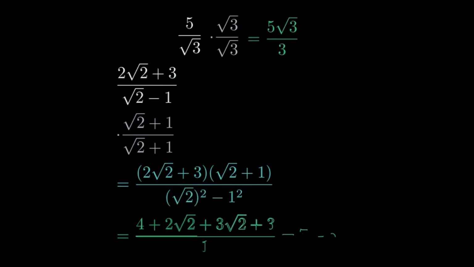Part B. 2 root 2 plus 3 over root 2 minus 1. Use the conjugate, root 2 plus 1. The denominator becomes 2 minus 1, which is 1. Now expand the numerator and collect like terms to get 7 plus 5 root 2.